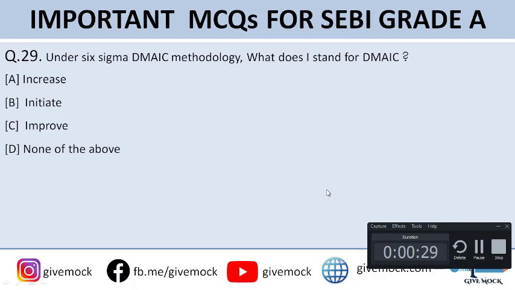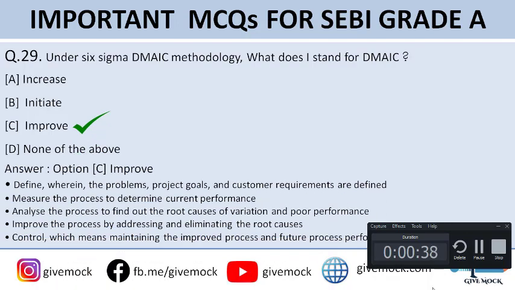Under the Six Sigma DMAIC methodology, what does I stand for in DMAIC? All right, and you can go through the options here. Option A is increase, option B is initiate, option C is improve, and option D is none of the above. So guys, the correct answer to this question is option C, that is improve. Below I have mentioned the overall full form of DMAIC, so you can go through that.